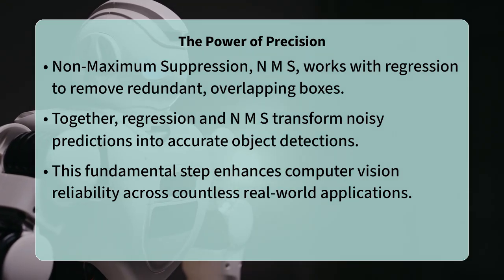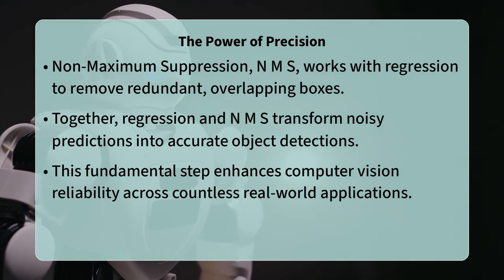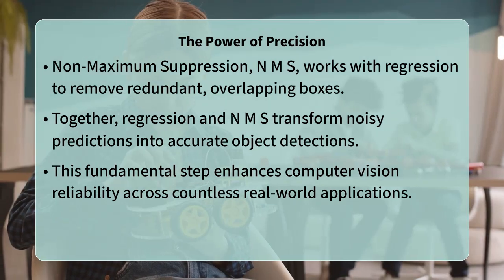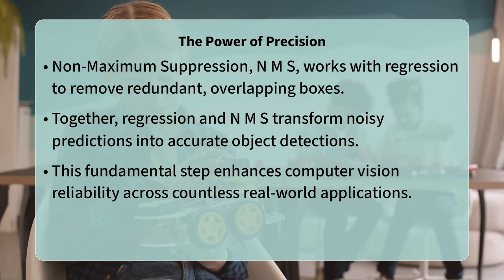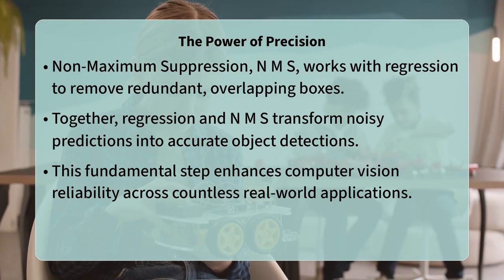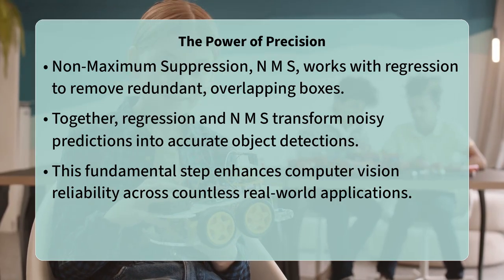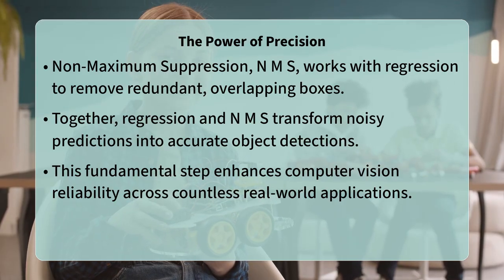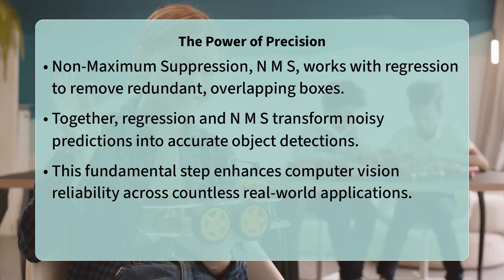Together, these two steps transform a set of noisy initial predictions into a clean, highly accurate set of object detections. Understanding this interplay is key to truly grasping modern object detection pipelines. By meticulously learning to adjust bounding box parameters, bounding box regression elevates object detection from merely identifying an object to pinpointing its exact location with remarkable precision.